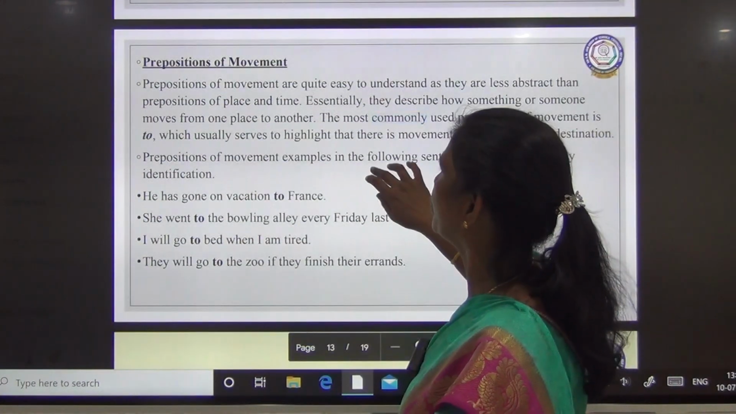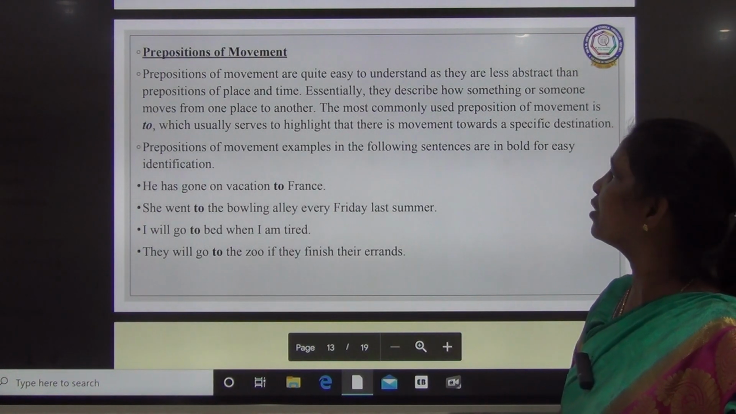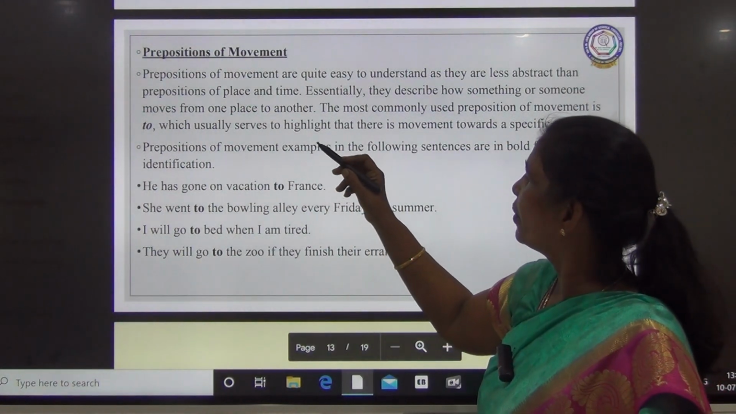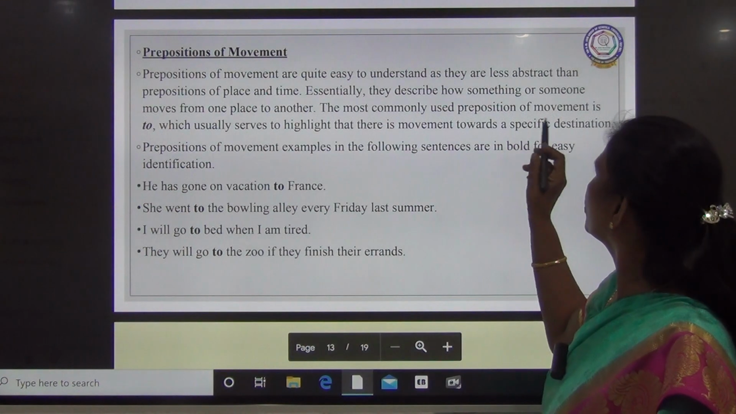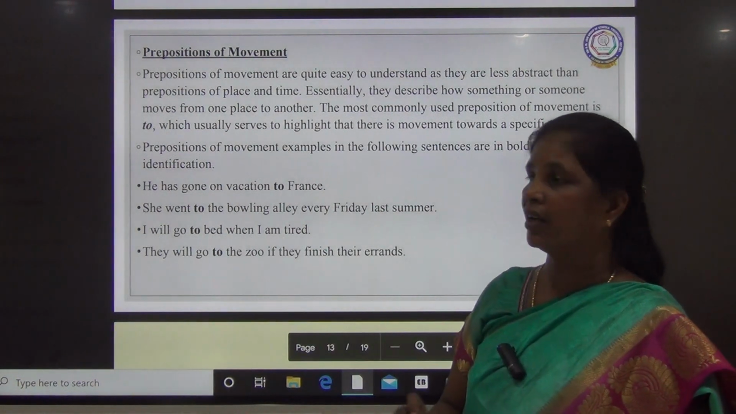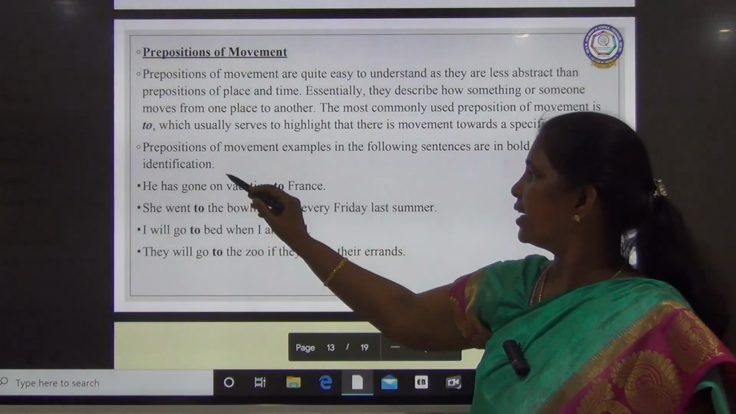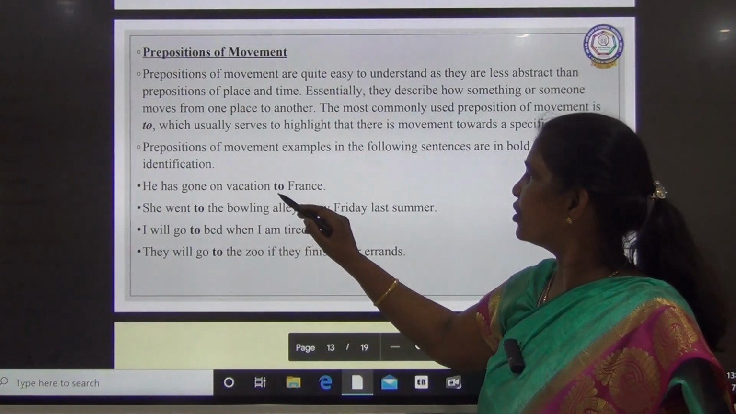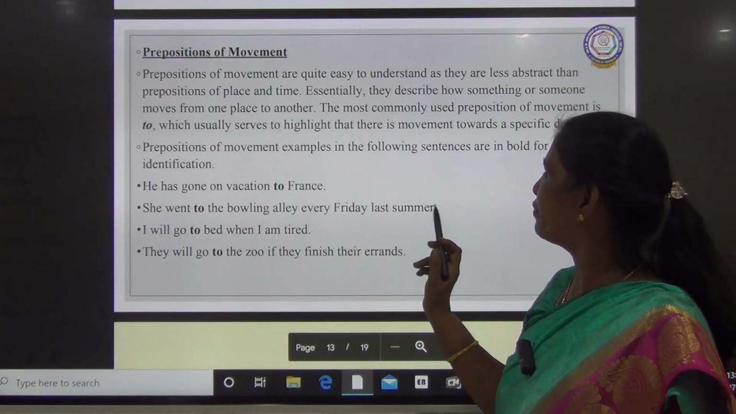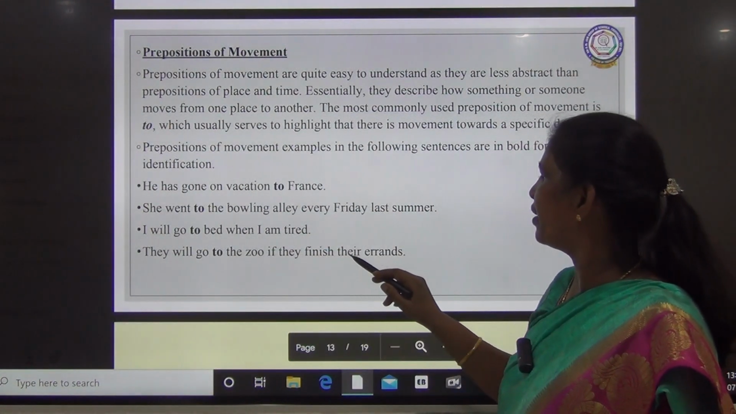We will go for the preposition of movement. Prepositions of movement are quite easy to understand as they are less abstract than prepositions of place and time. Essentially, they describe how something or someone moves from one place to another. The most commonly used preposition of movement is to, which usually serves to highlight that there is a movement towards a specific destination. He has gone on vacation to France and she went to the bowling alley every Friday afternoon. I will go to bed when I am tired. They will go to the zoo if they finish their errand.